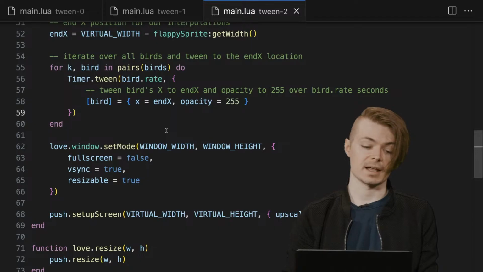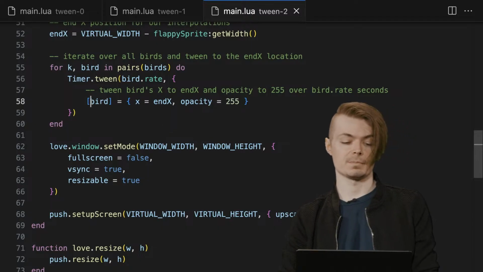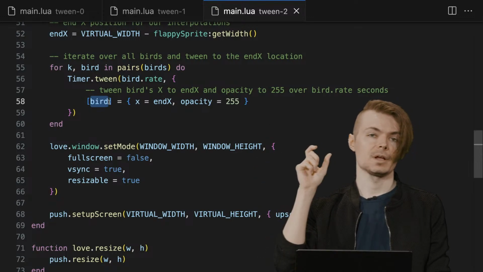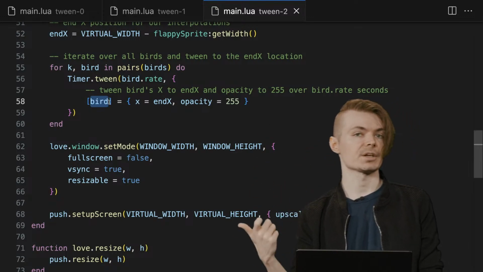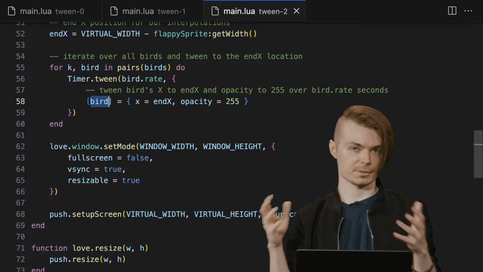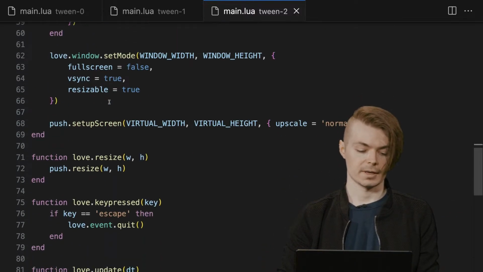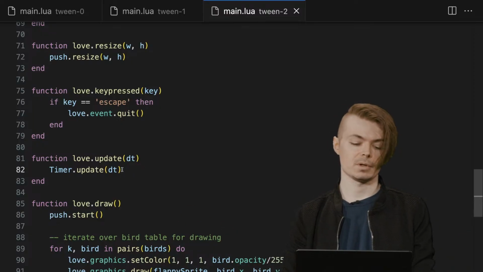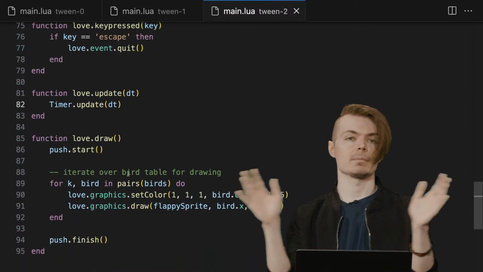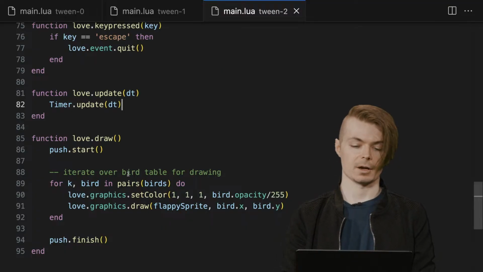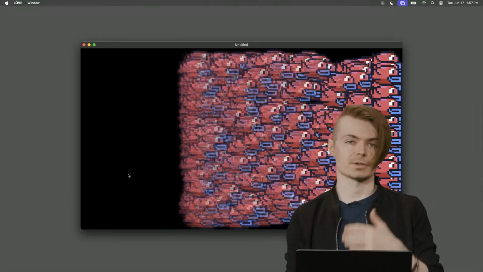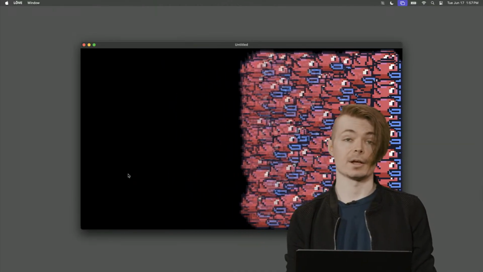What this ends up being is that every bird, a reference to it, is going to exist as a key. Timer.tween is going to do the equivalent of that interpolation, but we are not going to have to manage it ourselves anymore. Now it's just literally timer.update dt. It's that simple. And now we have scalability for any number of fields that we care about. I'll just run it again because it's fun to look at. Not only do we get x, but we also get opacity for free and any other attribute.